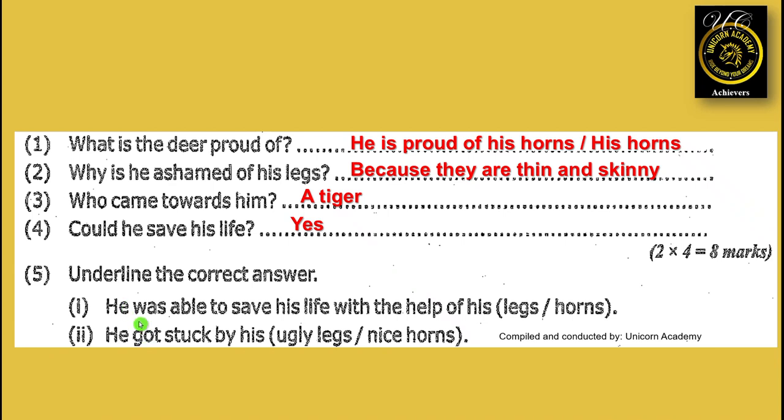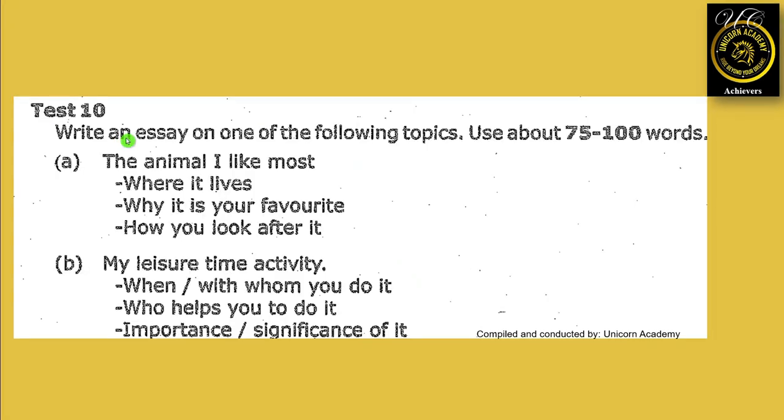First one. He was able to save his life with the help of his legs. Number 2. He got stuck by his nice horns. Write an essay on one of the following topics. Use about 75 to 100 words. A. The animal I like most. Where it lives. Why it is your favorite. How you look after it.